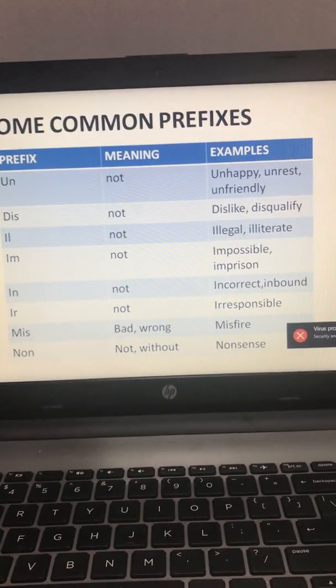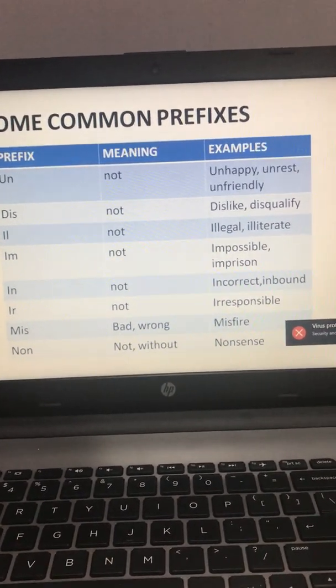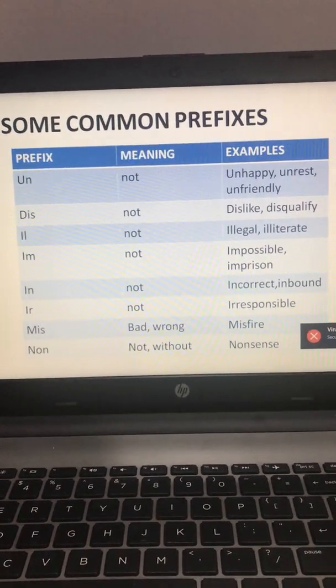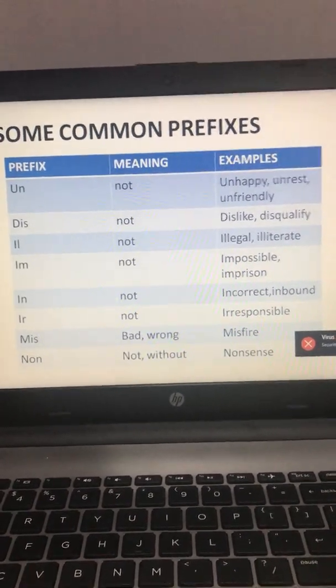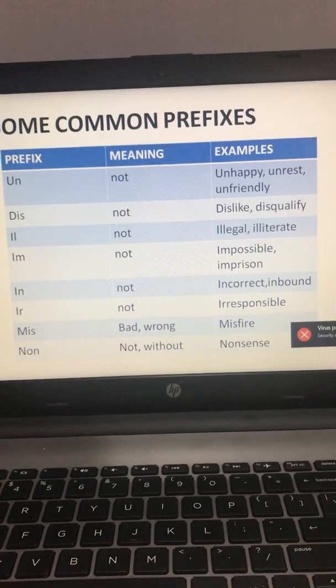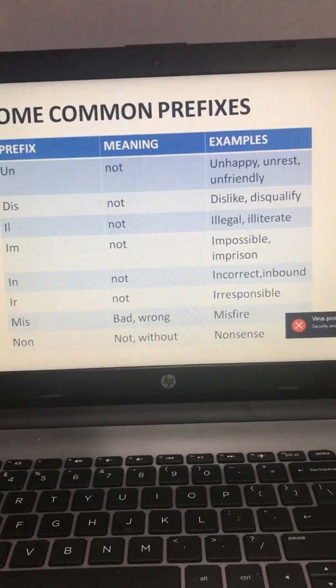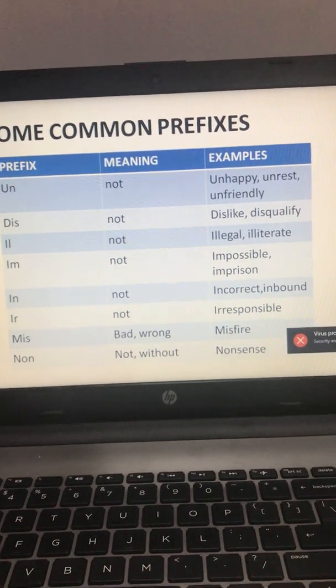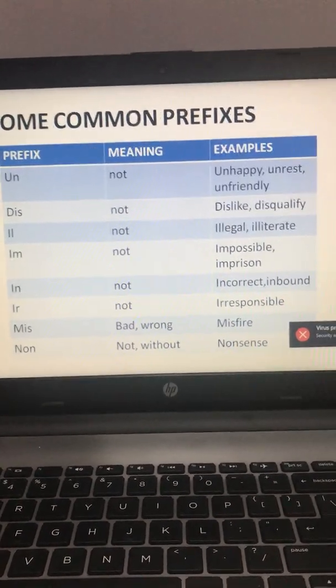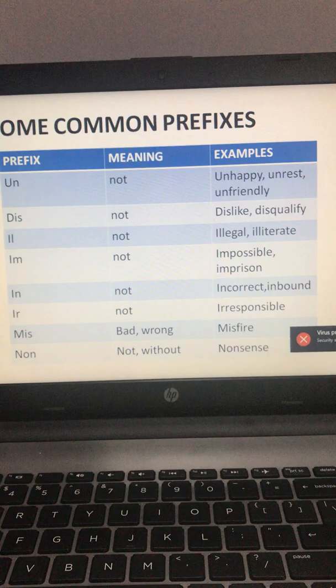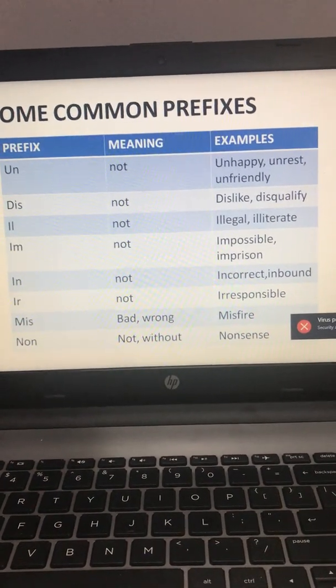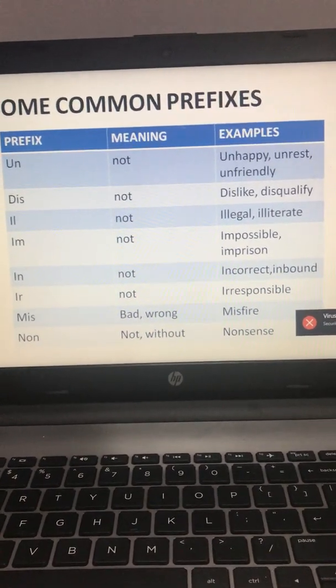The root word is possible. I have added IM in the beginning. So IM is the prefix and the new word that is formed is impossible. Similarly, prison is the root word. I have added IM in the beginning. So the new word that is formed is imprison.